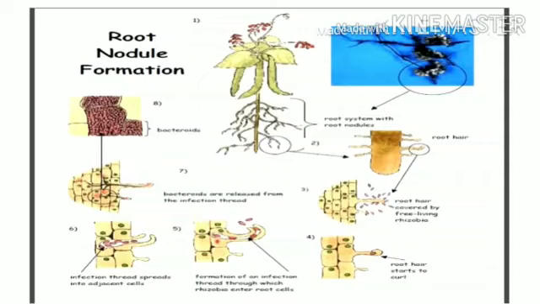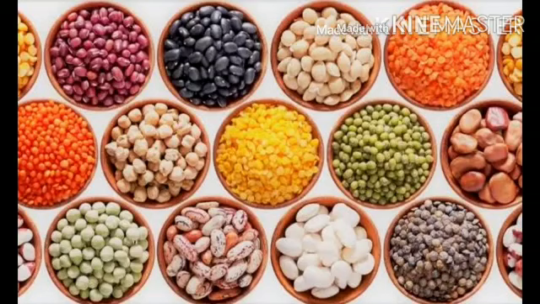Why? Because even plants have some motive, right? So what happens? The nitrogen which is there in the atmosphere, the rhizobium converts it and gives it to the plant as a gift of sorts. So that is called a proper deal. And this happens only in leguminous plants. Leguminous plants means the plants that have nodes.